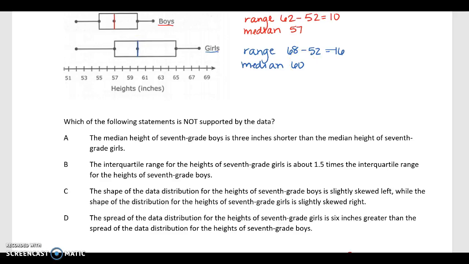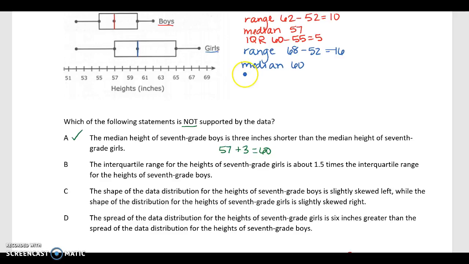Okay, so now we're ready to take a look and compare. So the median of the boys is 3 inches shorter than the median of the girls. So median of the boys, 57, so plus 3, right, is 60. Well, that looks true. So we're looking for not supported by the data. Okay, interquartile range for the heights of the 7th grade girls is 1.5 times the interquartile range for the boys. All right, let's go back and look at our interquartile range. So the IQR is going to be the box, right? So 60 minus 55 is 5.